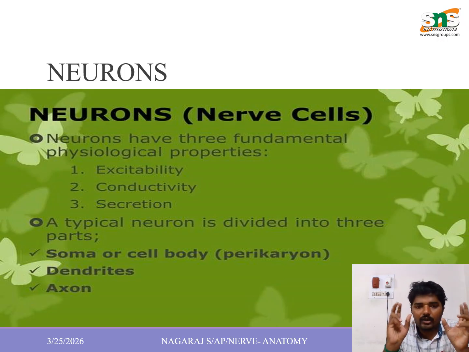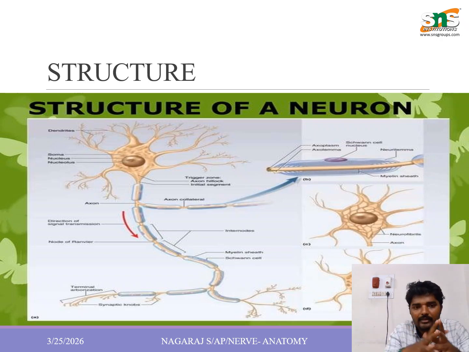Then a typical neuron is divided into three parts: the soma or cell body, the dendrites and the axon. In this diagram, you can see the center of the body is the nucleus, and the structure surrounding the nucleus is called the cell body. Okay, the branches on the outer side of the cell body are called dendrites. Then there is a continuation of a long tube-like sheath, that is the myelin sheath. The fibers are myelinated fibers and unmyelinated fibers.